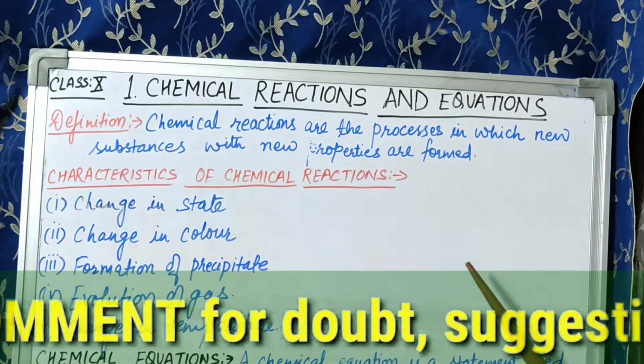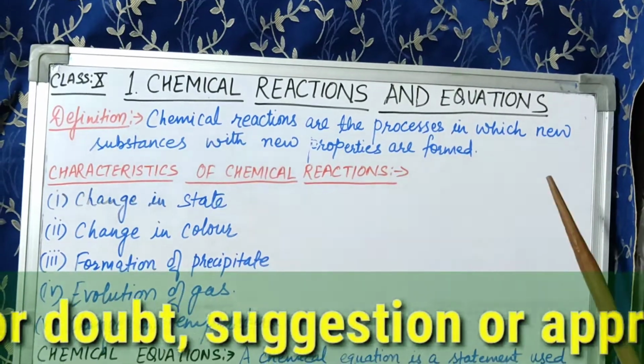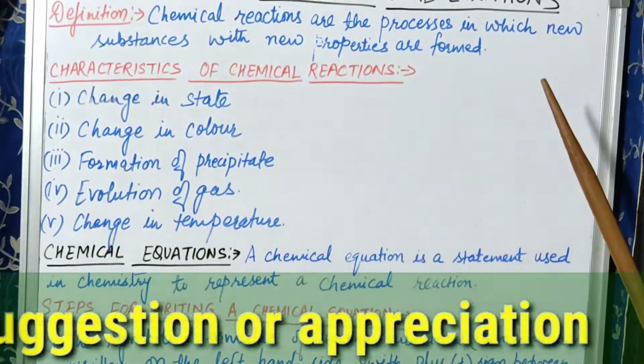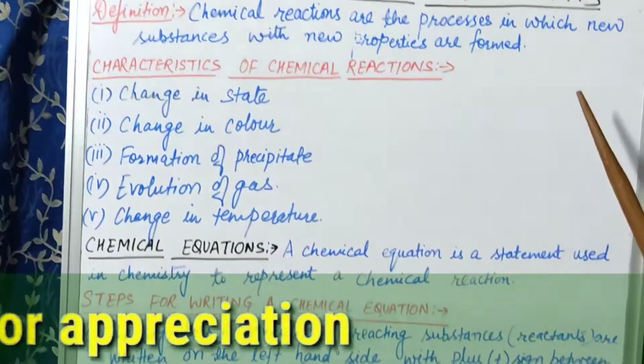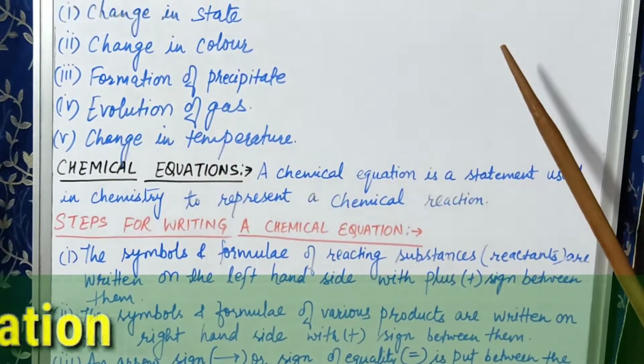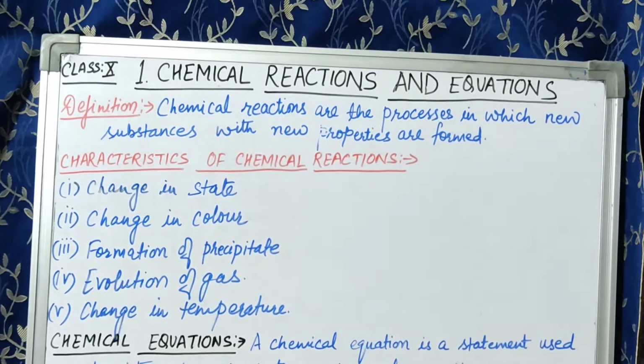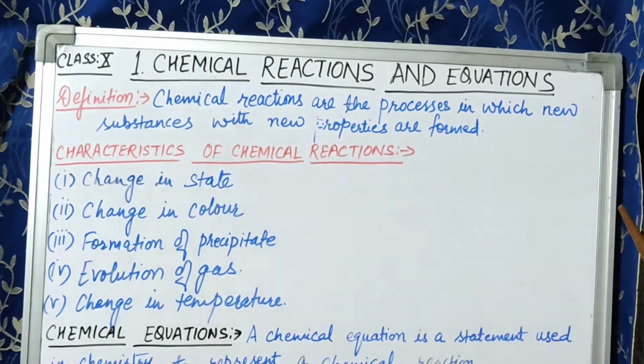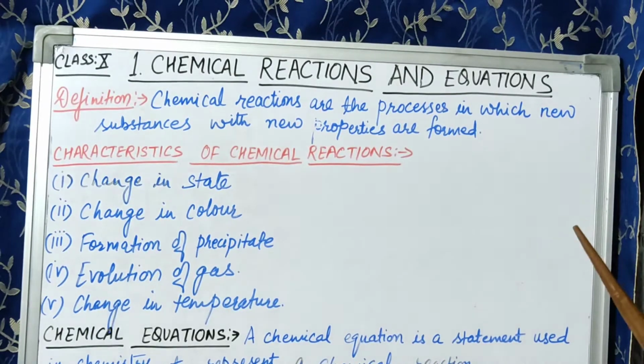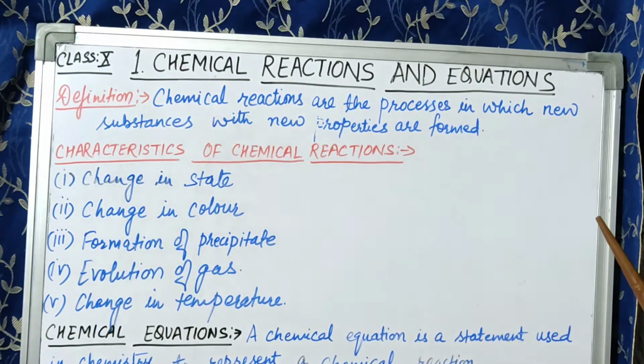Okay children, we are familiar with many chemical changes which are occurring around us in our day-to-day life. You could also observe some of the reactions in our day-to-day life. Some of them I can explain to you, like when a freshly cut apple is exposed to the atmosphere, it becomes brown after some time.